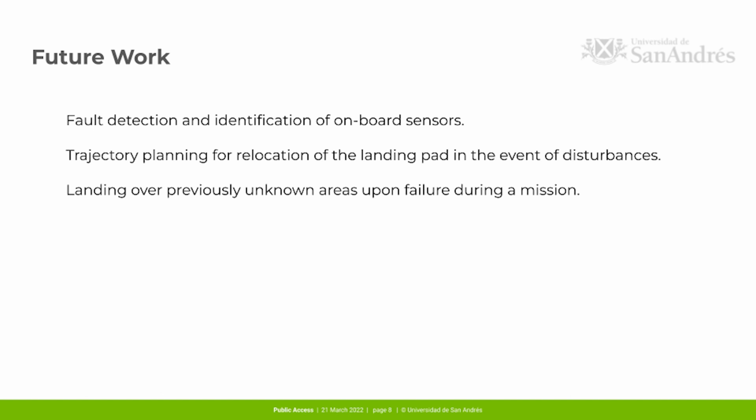Strong airflows or even a failure can cause the vehicle to drift from the nominal trajectory and lose sight of the landing pad. Therefore, it's crucial to perform a maneuver capable of relocating the landing pad and keep on with the landing maneuver. And lastly, landing over previously unknown areas upon failure during a mission is important. At this point, we're interested in identifying a landing zone and successfully landing the faulty vehicle.